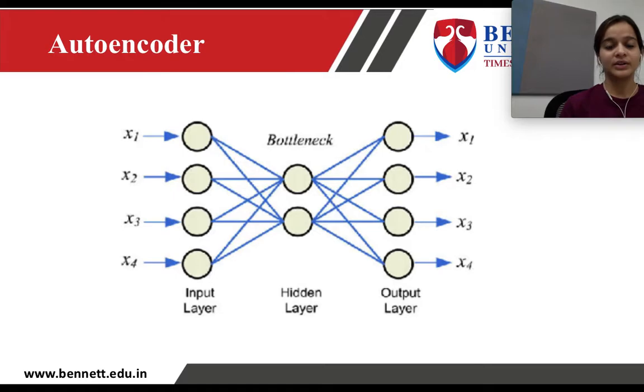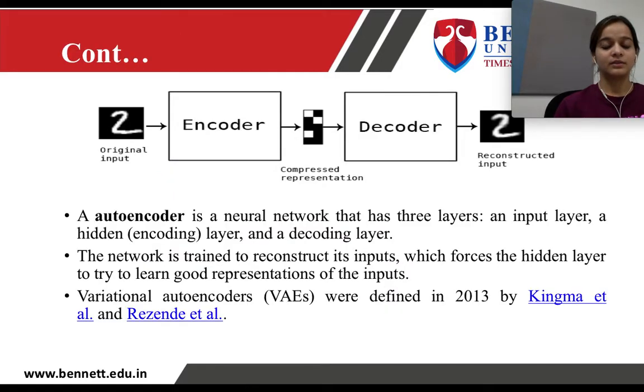Okay, now what is an autoencoder? An autoencoder basically has three layers: input layer, hidden layer, and output layer. The basic aim of an autoencoder is to reconstruct the input image at the output. Here, through the encoder, the input image is compressed and a compressed representation is produced, and to reconstruct the input image, it is passed to the decoder. So the main aim of an autoencoder is dimensionality reduction.